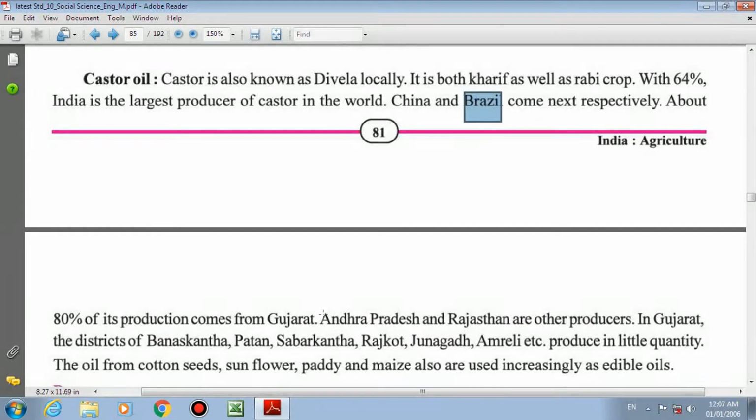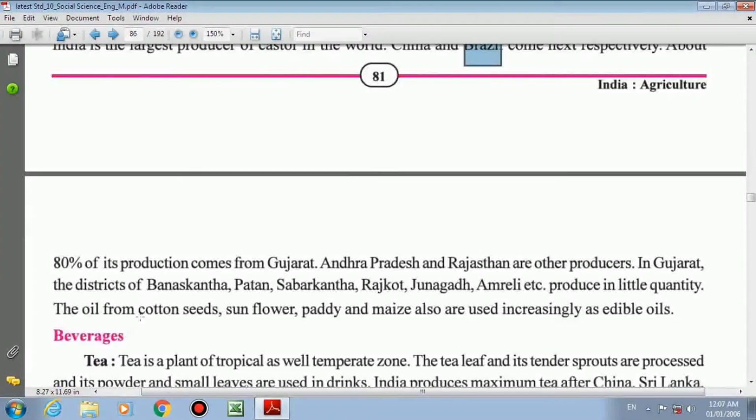In Gujarat, the districts of Banaskantha, Patan, Sabarkantha, Rajkot, Junagadh, Amreli all produce castor. These are the places you have to remember, the districts in Gujarat which produce castor.